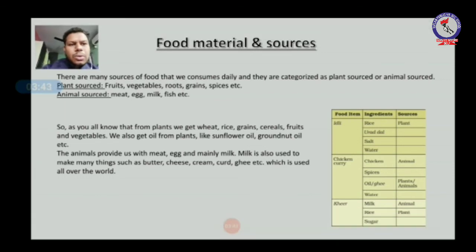So there is a table given. It contains 3 columns: food items, ingredients and sources. Some of them have been written and you can also complete it, so you have to complete this.